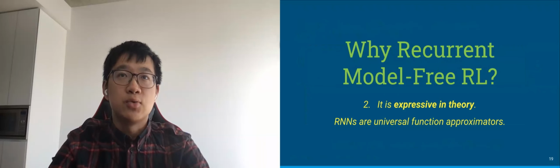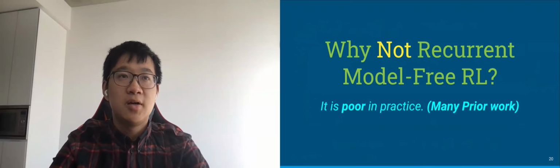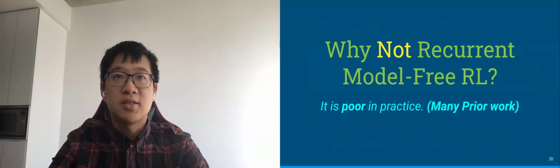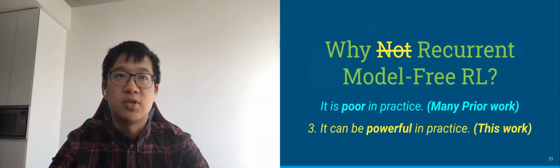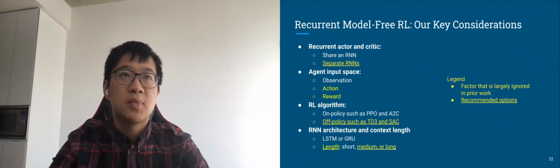And the second reason to use recurrent model-free RL is that it is impressive in theory, because RNNs are universal function approximators. However, many prior works show that recurrent model-free RL is poor in practice, so they suggest not using it. But in this work, we show that it can be powerful, and that is actually the third reason.